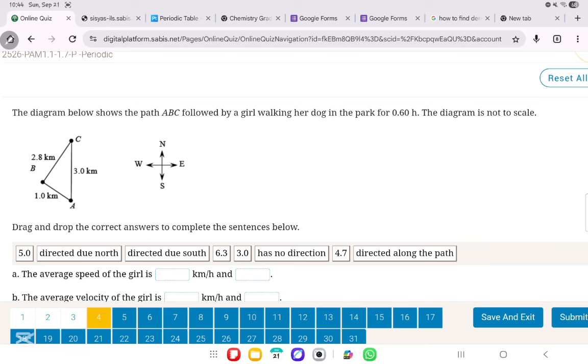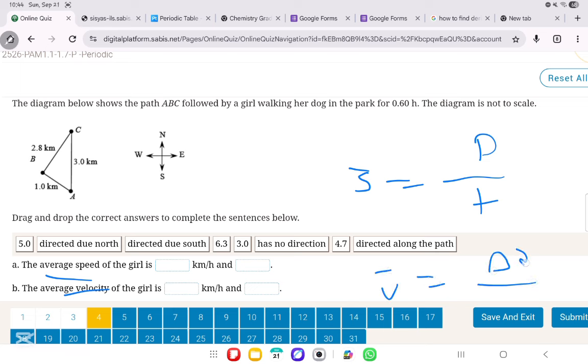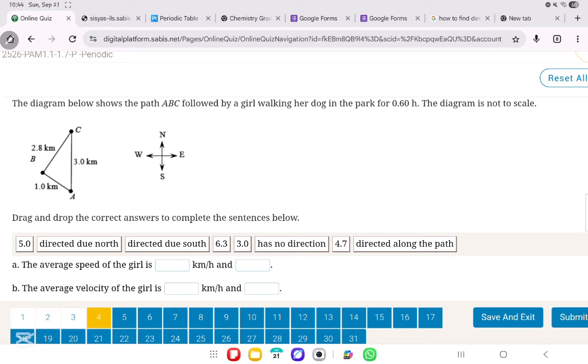The diagram shows the path ABC followed by a girl walking her dog in the park for 0.60 hours. The diagram is not to scale. The average speed of the girl. What is the definition of average speed? Average speed is the distance covered over the time, whereas average velocity is the displacement covered, delta x, over the time. So what is, first of all, the distance covered by the girl? Because we're starting with average speed, and it's distance over time.